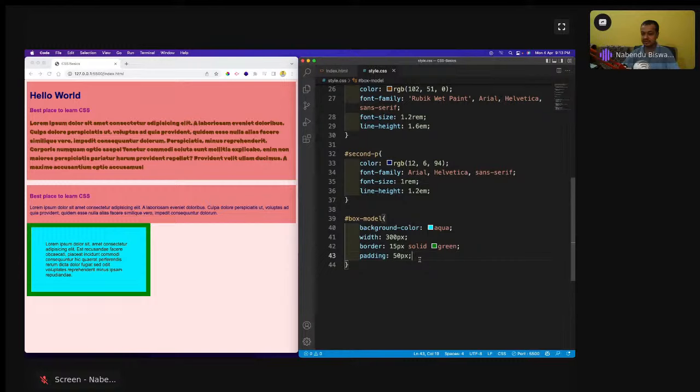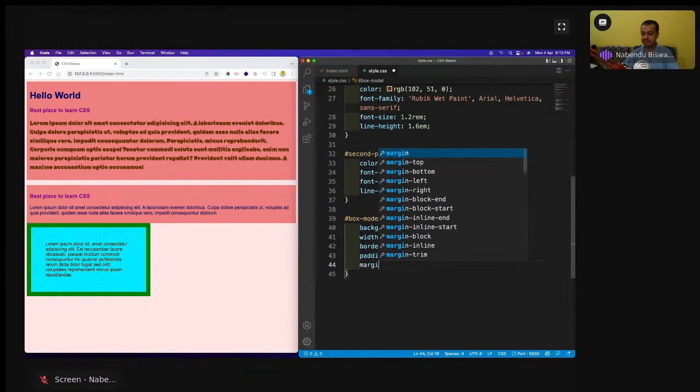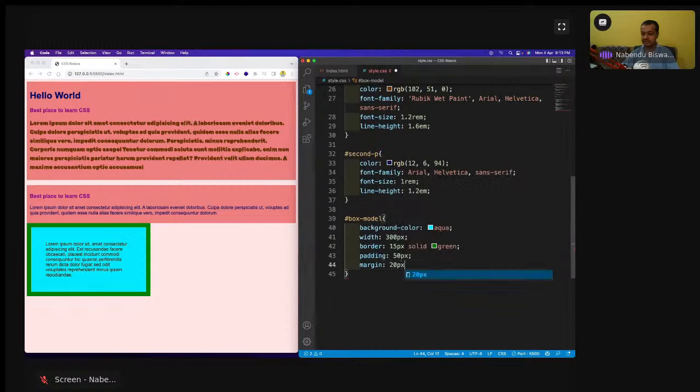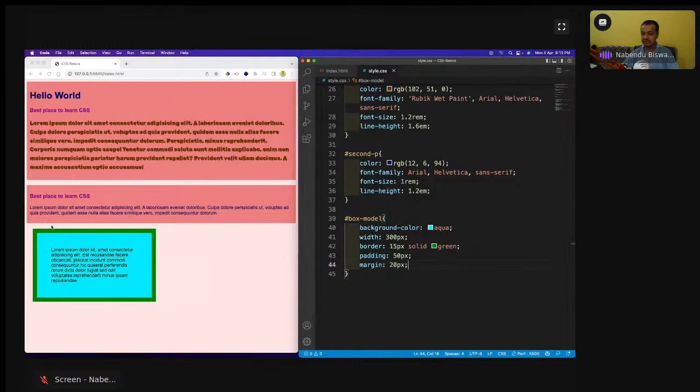Now I'll give a margin as 20 pixel. Margin as 20 pixel I'm going to give. So what is this margin? Margin and padding are a bit different. Margin is around the element and padding is always internal. So margin I'm going to give. See what just happened. This 20 pixel, it is here. It is here. 20 pixel is here and it is here.